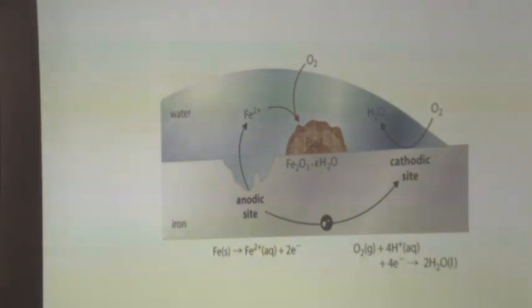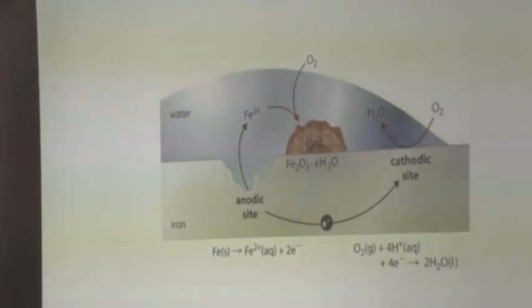The first step is where it behaves like an anode, where electron removal takes place, and the electron removed by this anodic site is taken up by the surface of the metal on the other part, which we call the cathode. At that site we have oxygen and H+ reacting and taking up this electron to form H2O, a liquid present near the surface where the metal comes in contact with the aqueous medium.